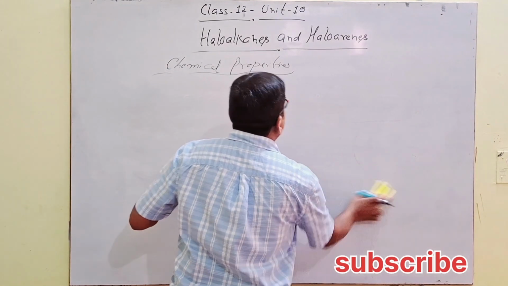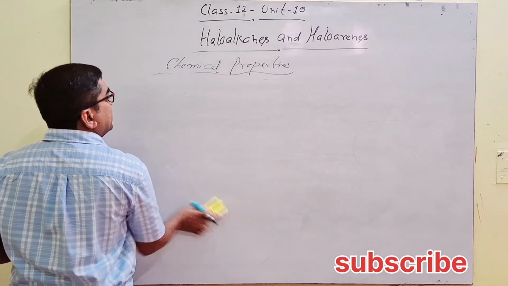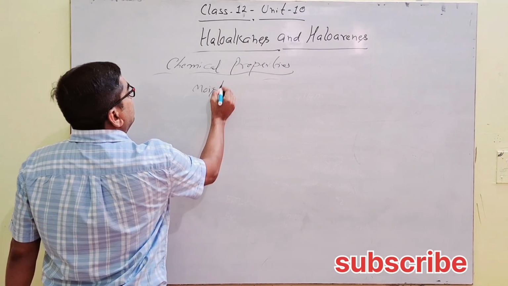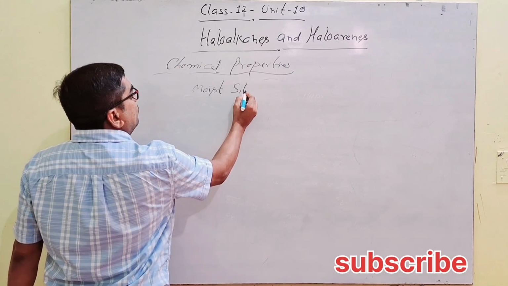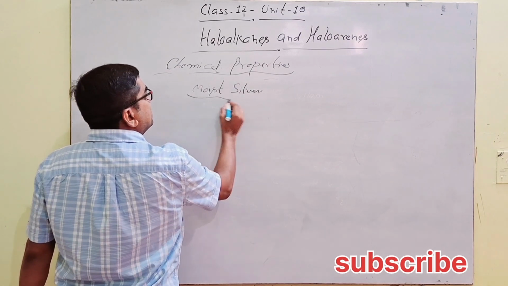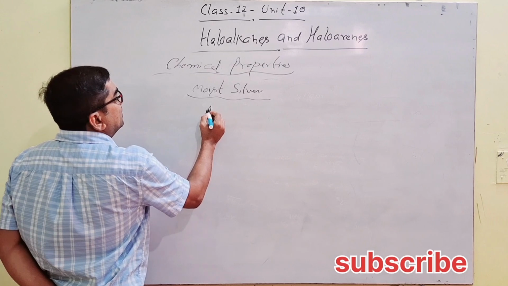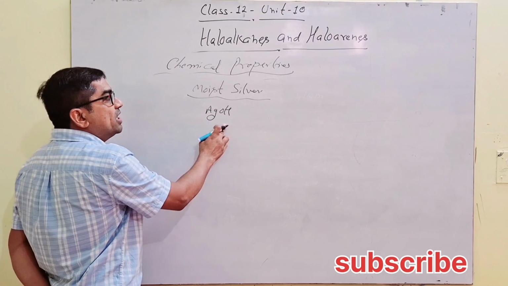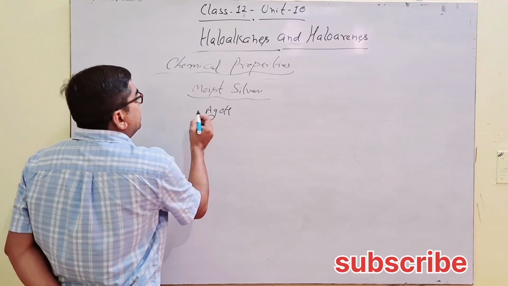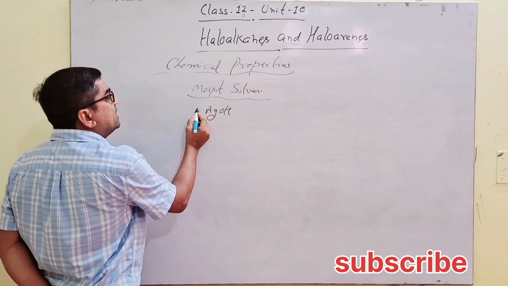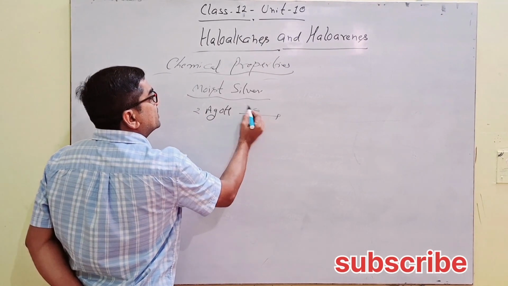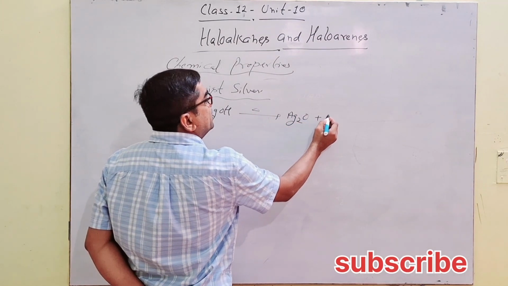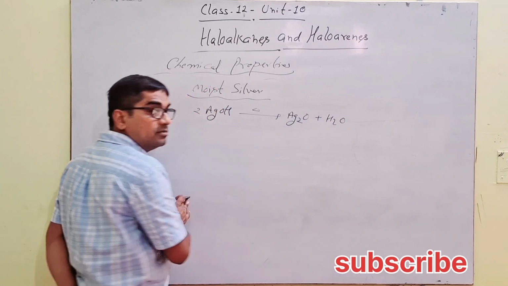Next, in place of aqueous KOH, we can take moist silver. Moist silver is AgOH. If this moist silver is heated strongly, it gives Ag2O with elimination of water.